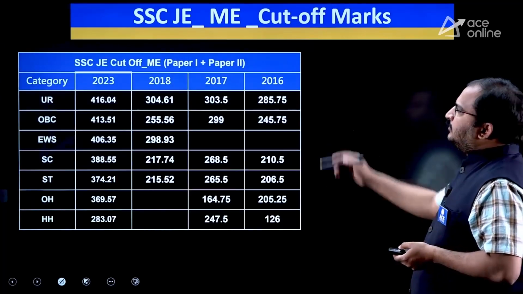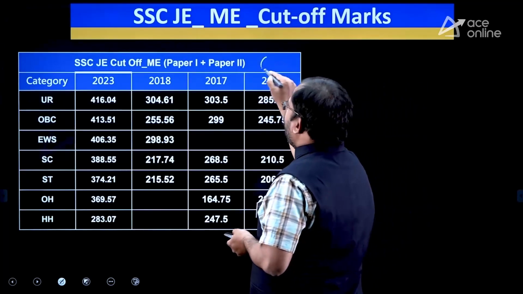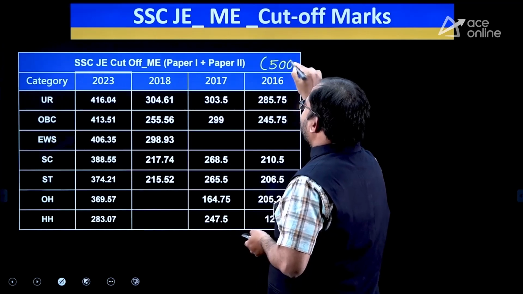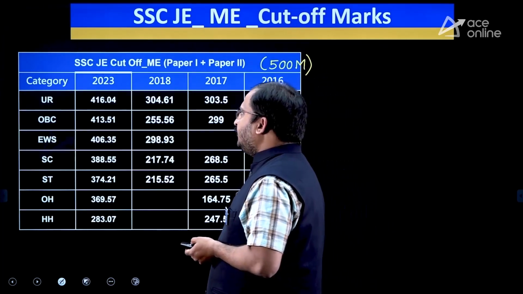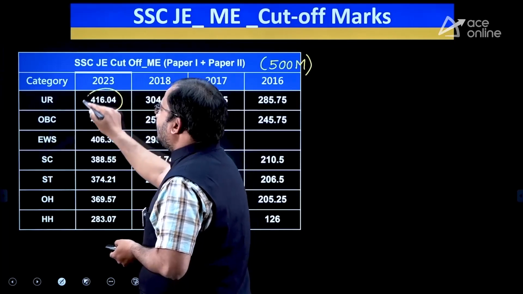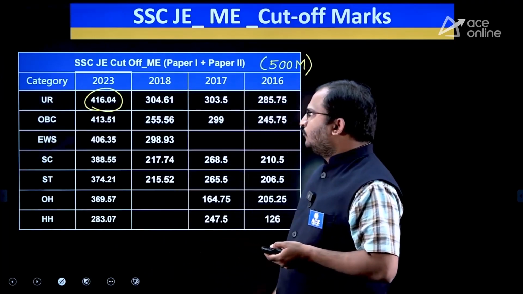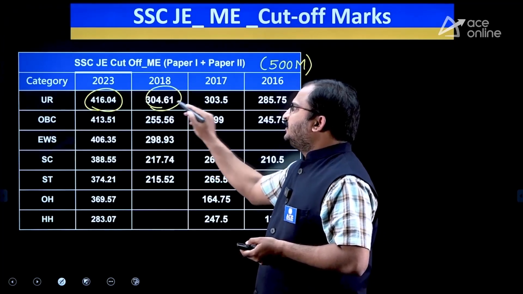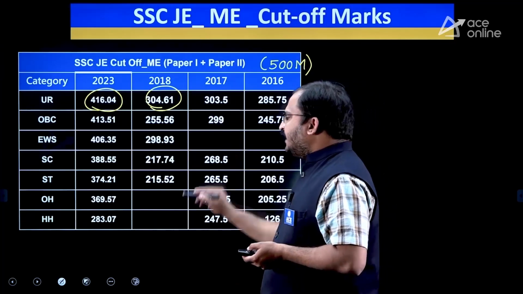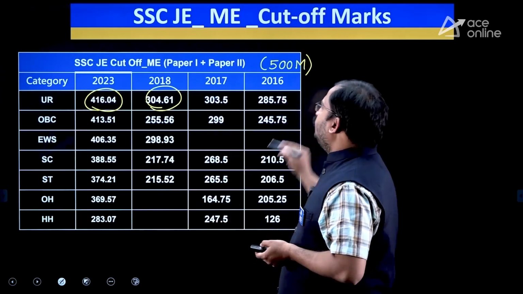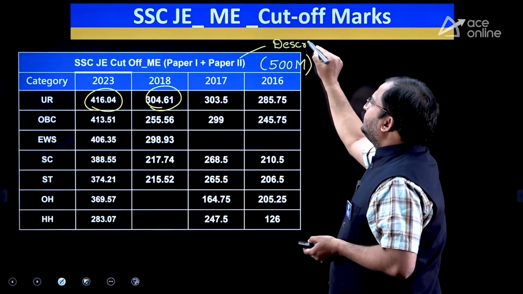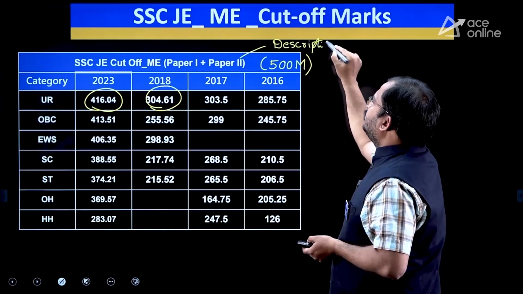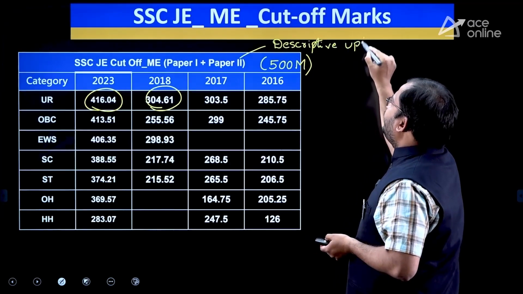Then coming to paper 1 and paper 2 together, out of 500 marks, in 2023 the cutoff was 416.04 and in 2018 it is 304.61. As I said earlier, paper 2 was descriptive up to 2023.